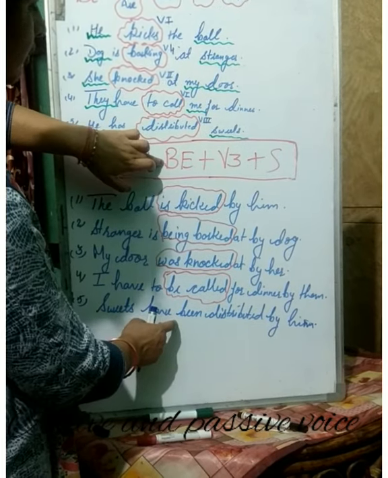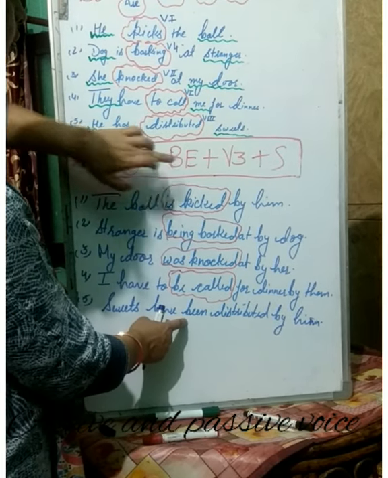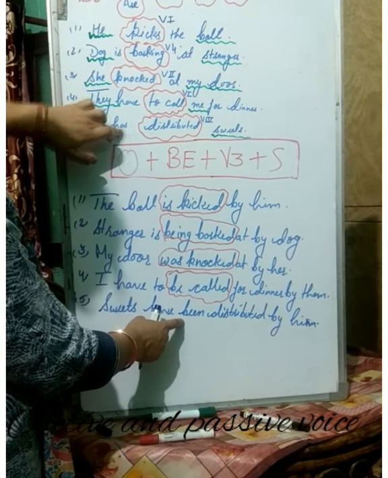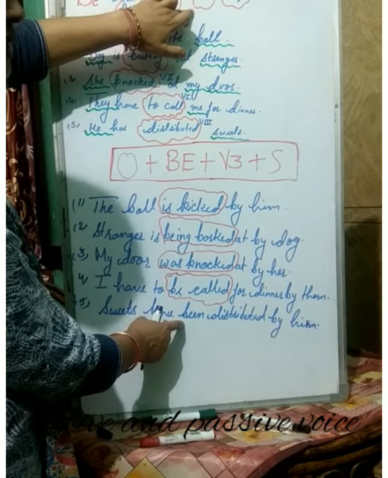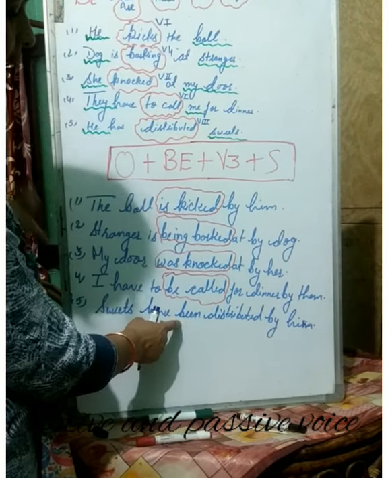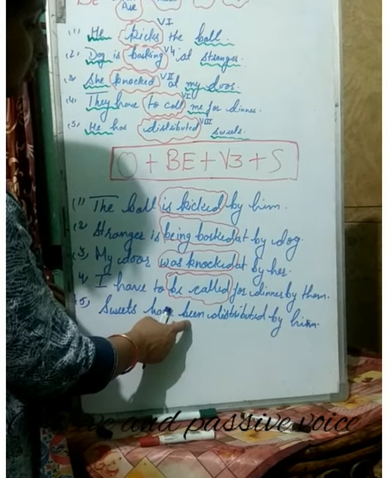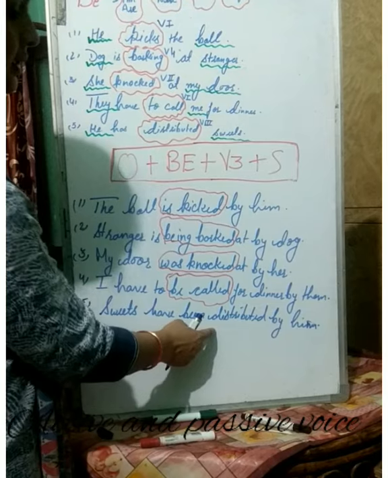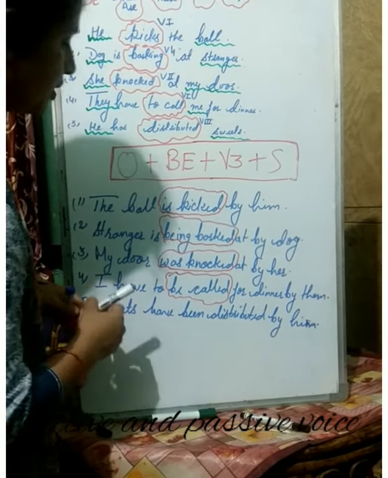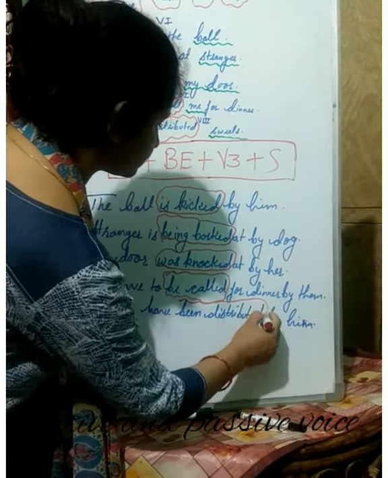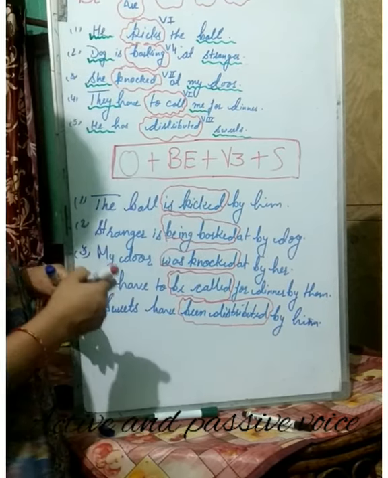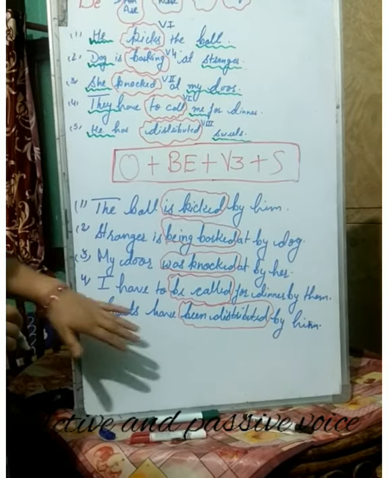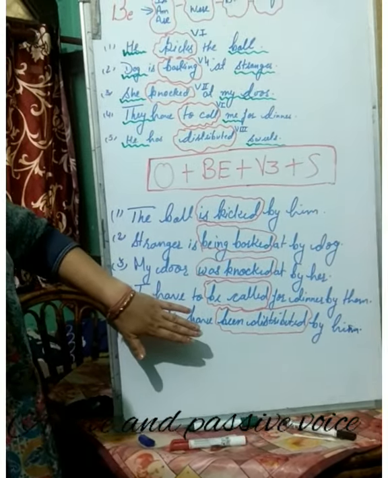Now see, for the be verb, what have we used here? Been, because the rule says that if it is perfect, we have to use the third form of the be verb. And what is that? That is been. So we have used been here. And then the third form of the verb, or the perfect participle, that is distributed. So been distributed. And by him, that is the subject.